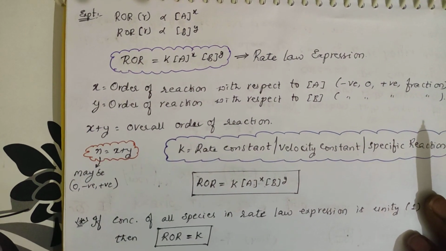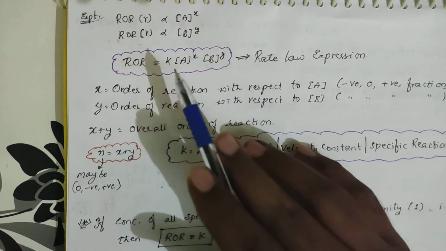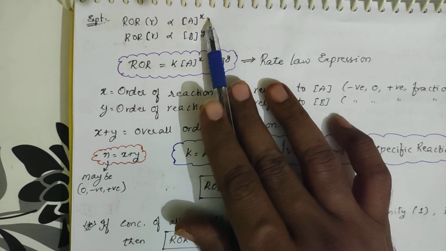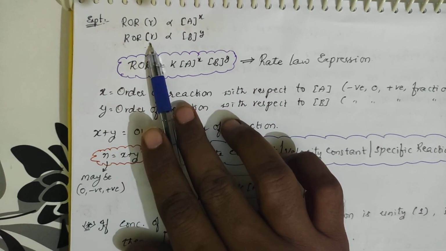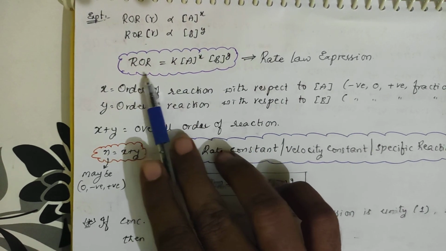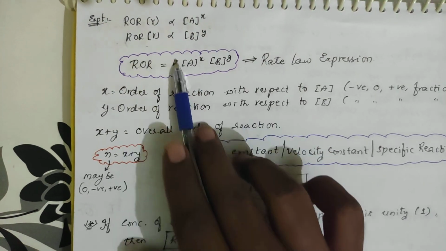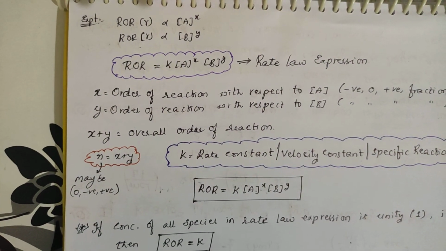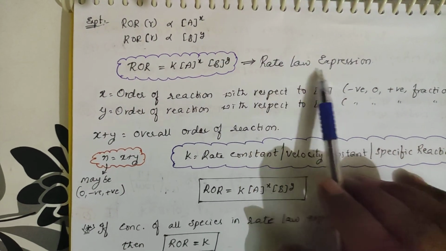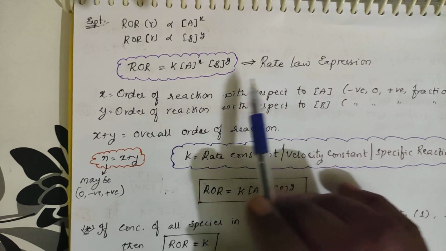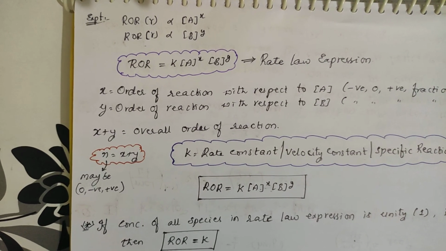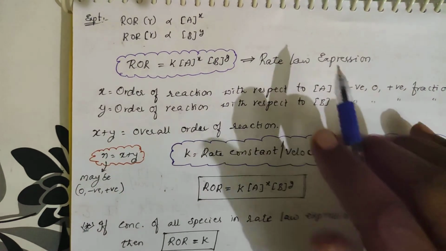Generally the rate of the reaction is written in this pattern. The rate of the reaction is represented with R, and it is directly proportional to the concentration of A to the power X, where X is the stoichiometric coefficient. The rate of reaction also depends upon the concentration of B to the power Y. Combining these two, removing the proportionality, you get R is equal to K, a constant called the rate constant or velocity constant, times A power X, B power Y. This is called the rate law expression. Writing in the form of an equation how the rate of reaction depends on the concentration of the reactants is called the rate law expression.